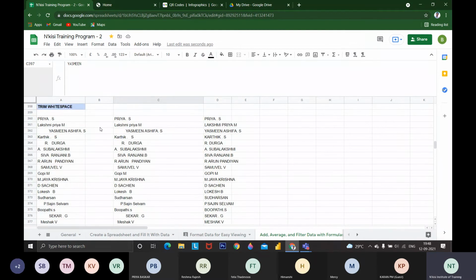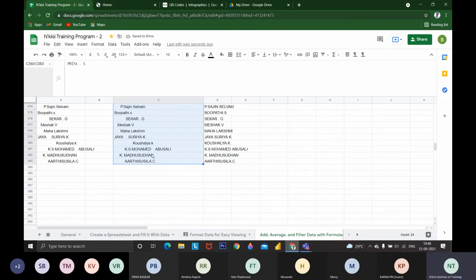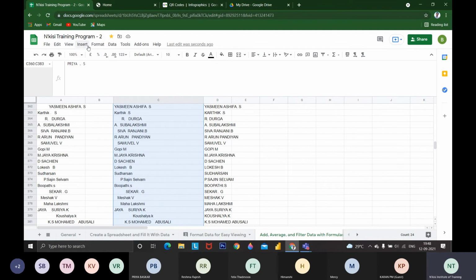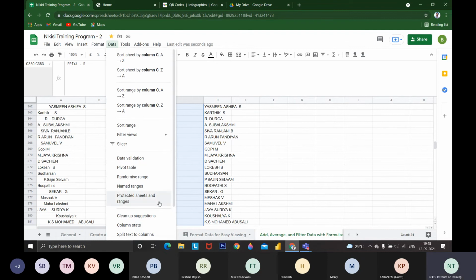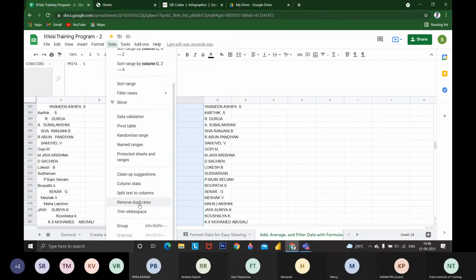Then last, trim white space. Some people, while filling a Google form, give blank spaces, and it takes time for us to remove them. So what we can do is select this, go to Data, and go down to Trim white space.